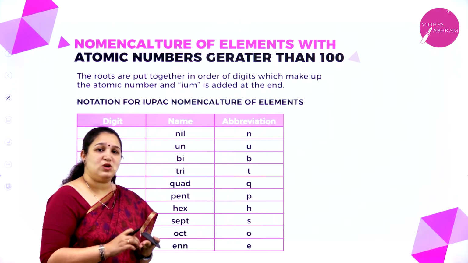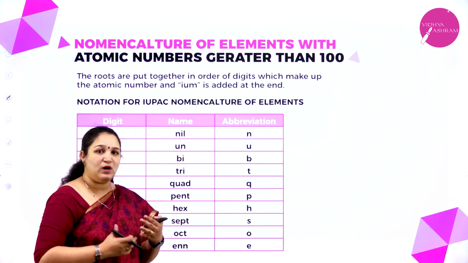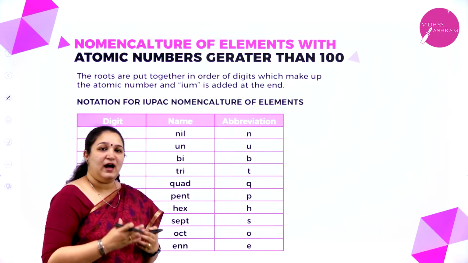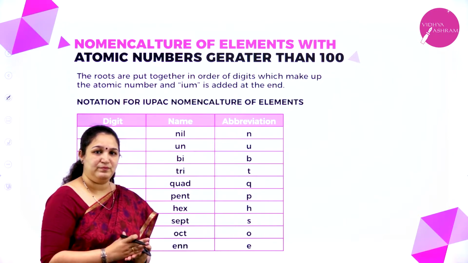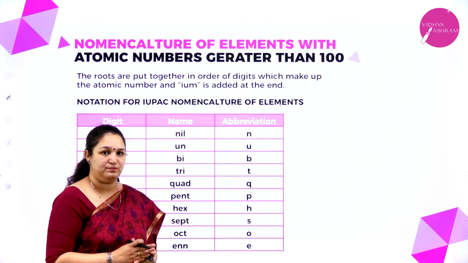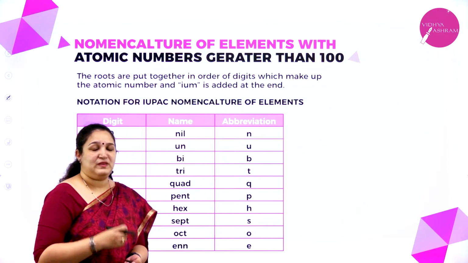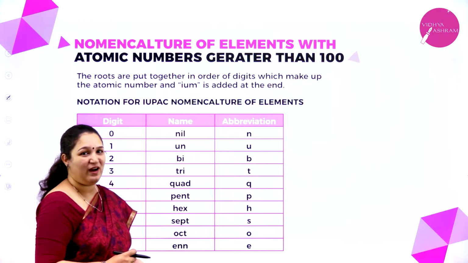And then once all the information, data and all the work is done for that particular element, the IUPAC will itself recognize the name and give the trivial name for that element and the symbol. Okay, so we'll see how exactly we are going to name the elements with atomic number above 100.